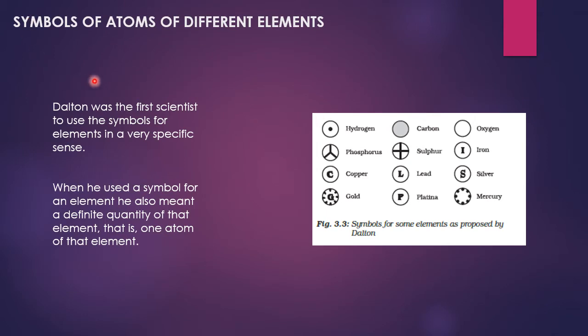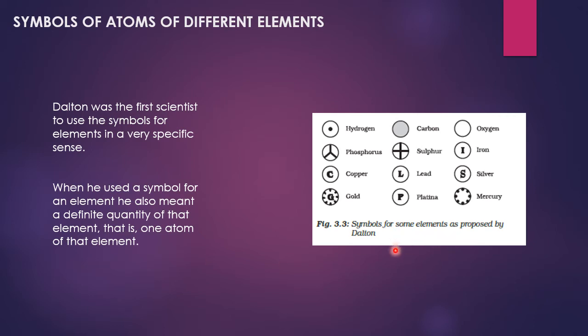Symbols of atoms of different elements. It was Dalton who first used the symbol for elements in a very specific sense. When he used a symbol for an element, it meant a definite quantity of that element, and there is only one atom of that element.